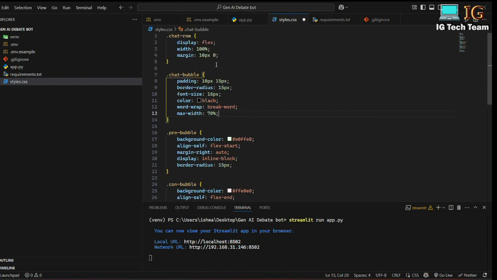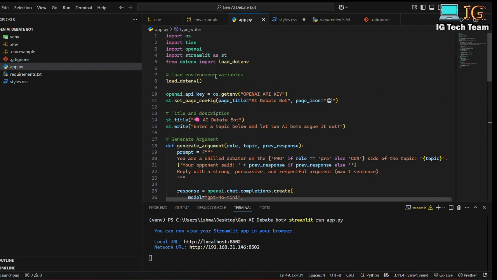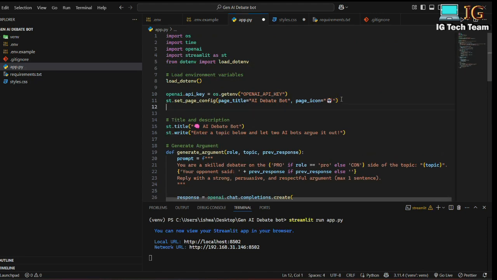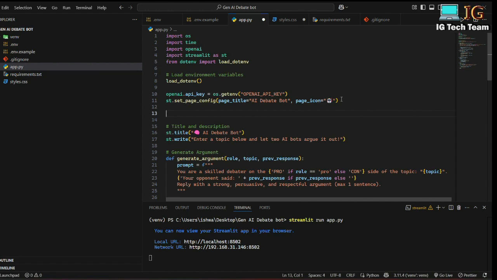And now with this style that I have added here, styles.css, I have to load this style in my app.py file. So here let me load my CSS below this. I will write here a comment, load CSS styling.